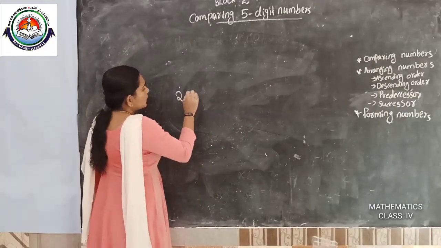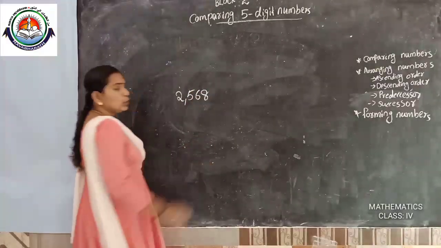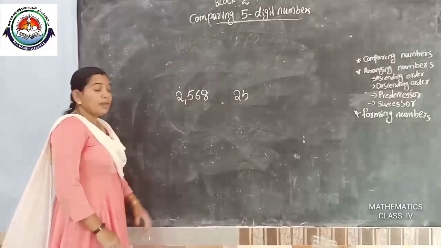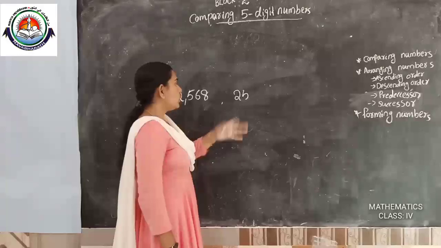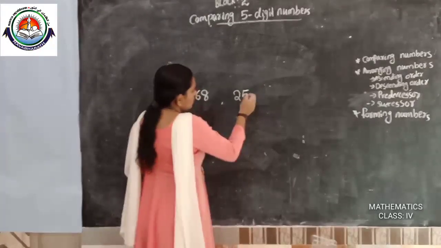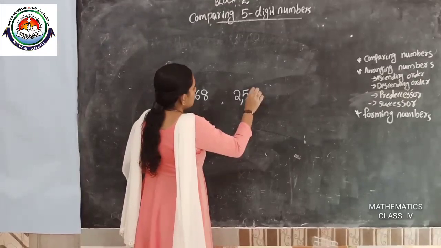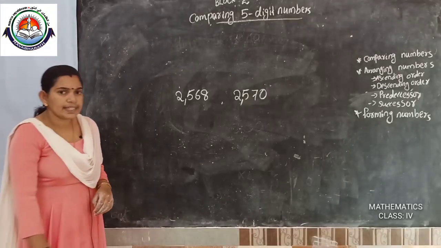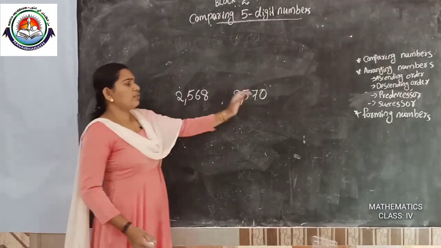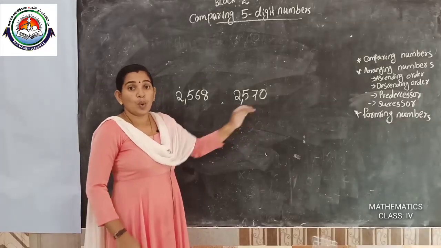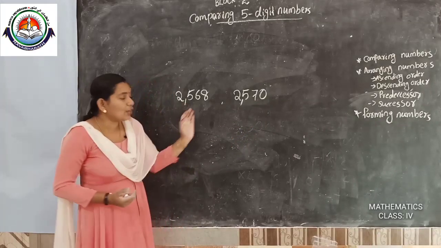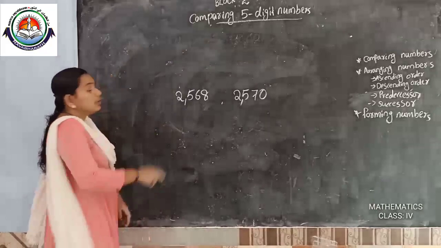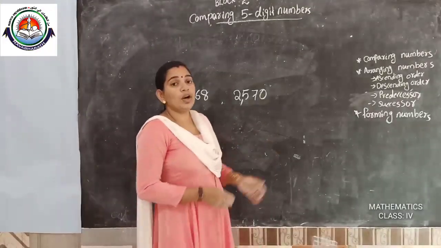Sometimes your bill amount is 2,568. They told you to give 2,570. To pay 2,570. Okay. Then it's like converting the numbers. We say that rounding of numbers. There is one name in maths for this converting of numbers, that is rounding of numbers.